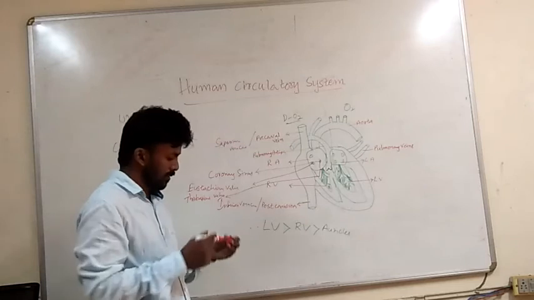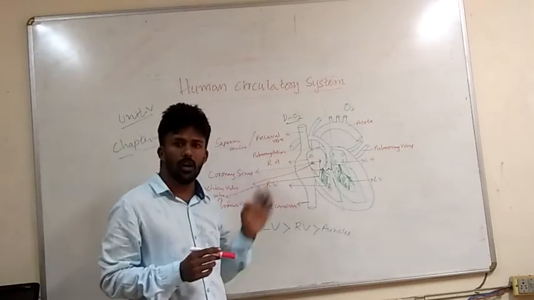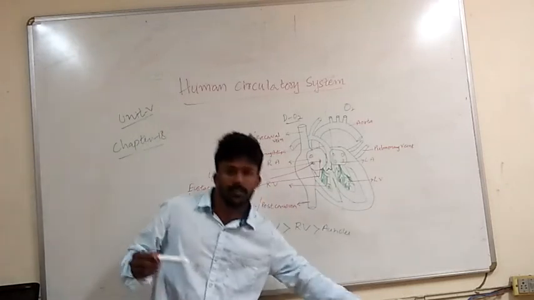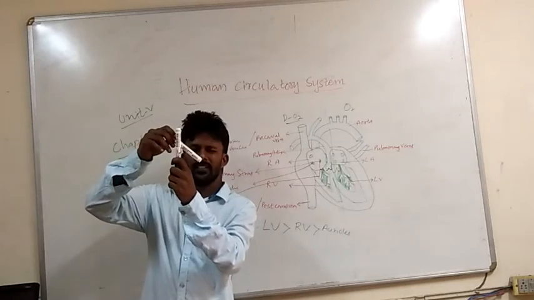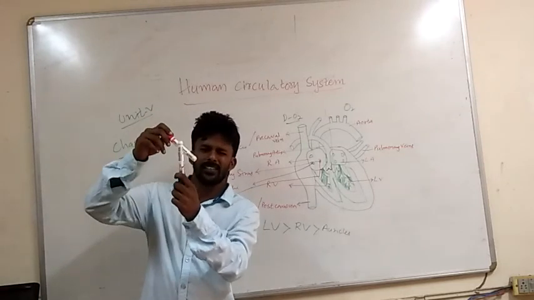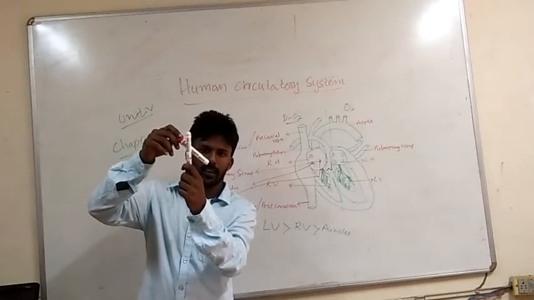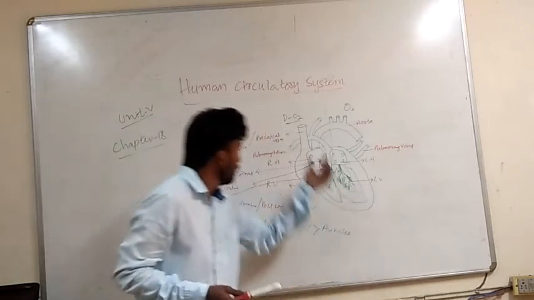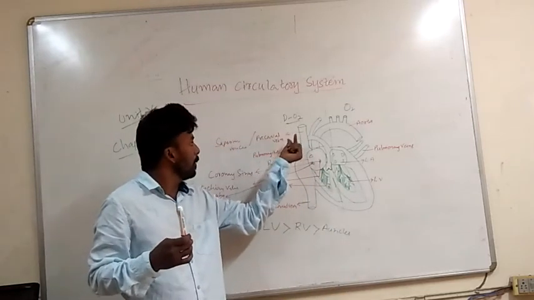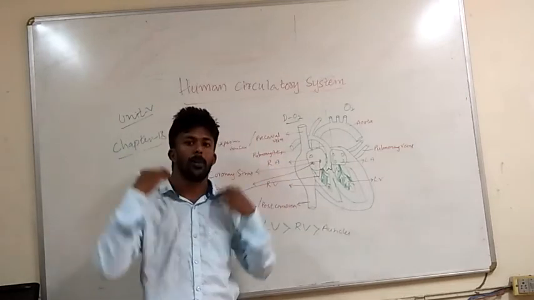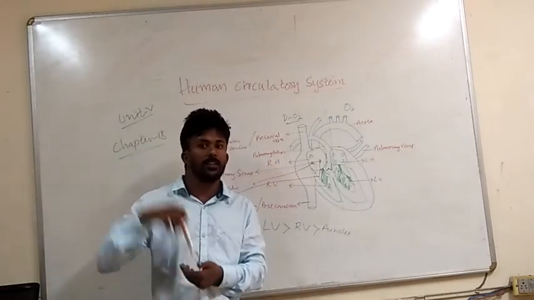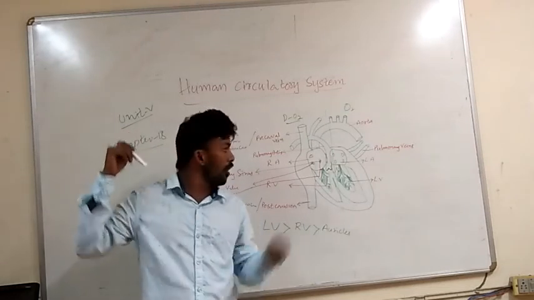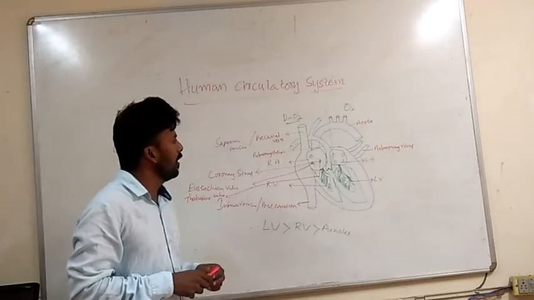Then, what about it? It doesn't have any valves because the opening of the precaval vein is slightly at an angle. This angle, if this is a precaval vein, it opens at an angle, so it does not need a valve. And one more thing, the precaval vein brings the blood from the upper parts, so upward to downwards. It is along the gravity. So there is no need to prevent the backward flow of the blood. So that's why it doesn't have any valves.